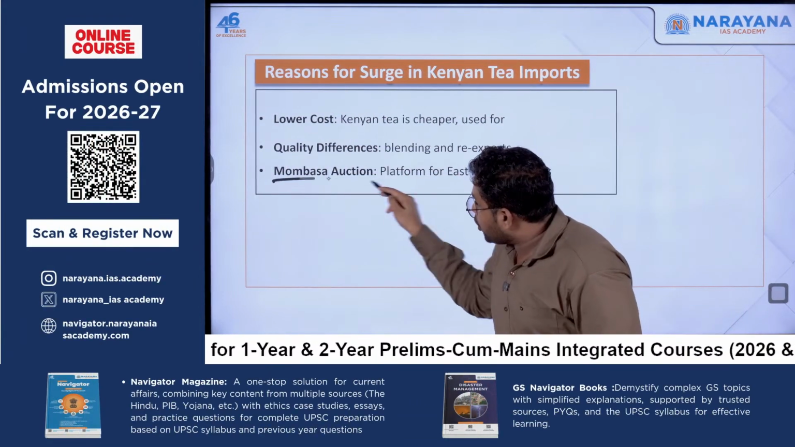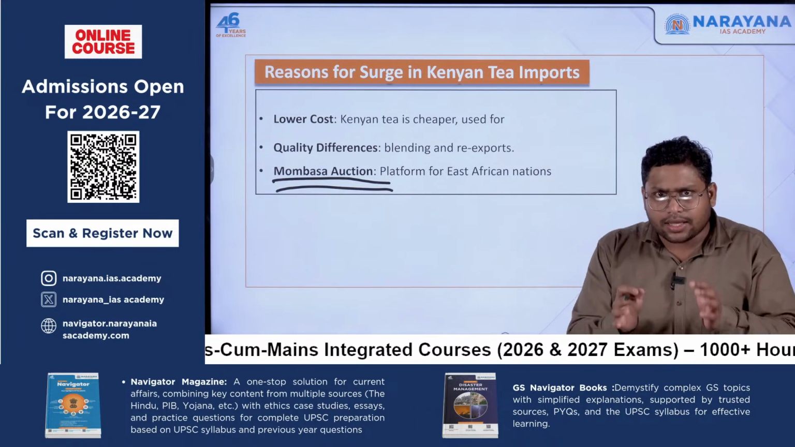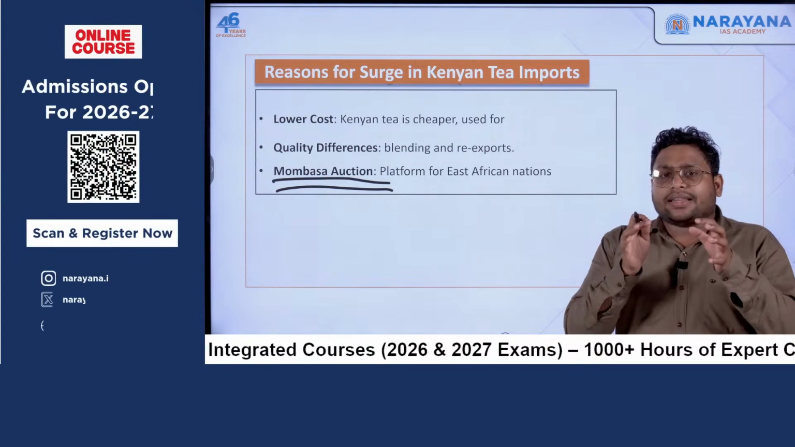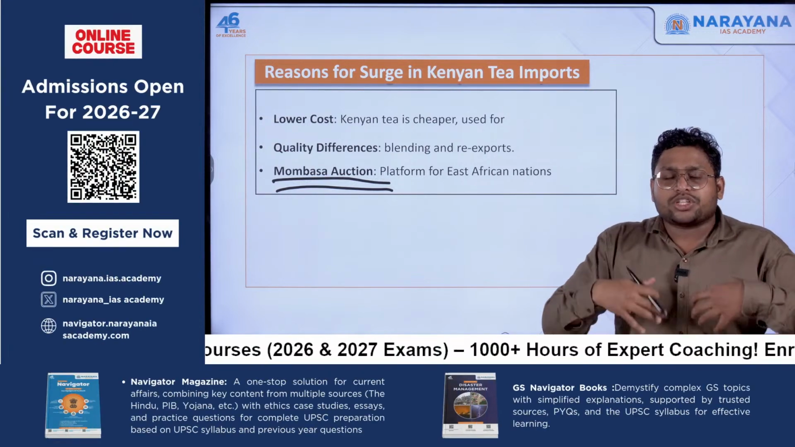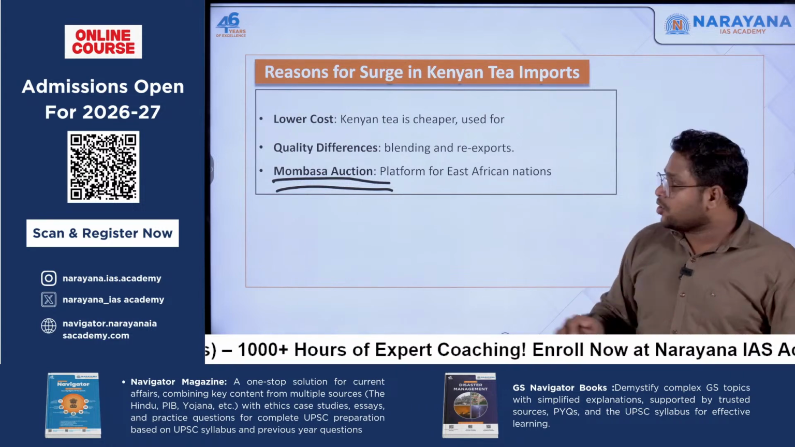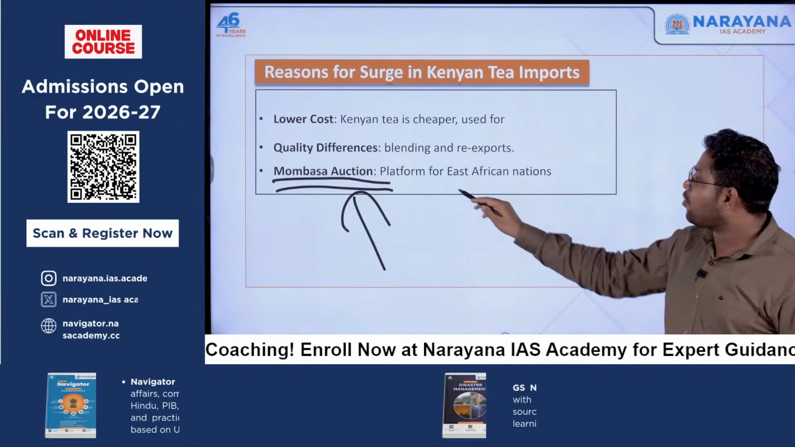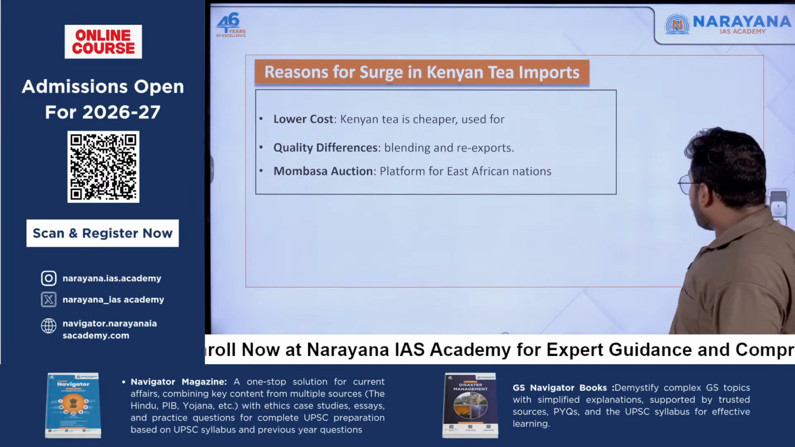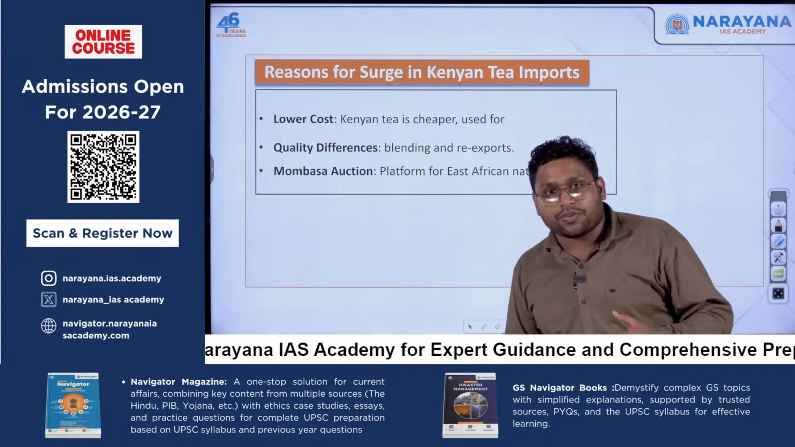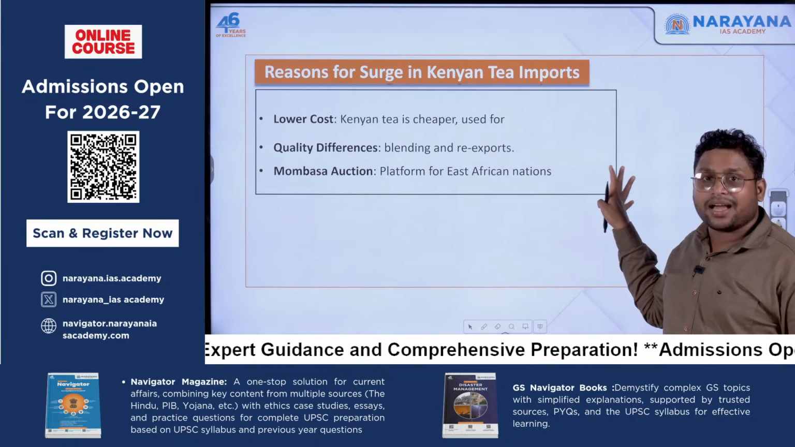Now there is one role of this Mombasa tea auction. So in Kenya, you see that there is a platform through which it is very easy to sell tea. This is called the Mombasa auction. Specifically this platform is for East African nations, and all these will be sending their products over there. So overall we say all these are the reasons behind the sudden increase.